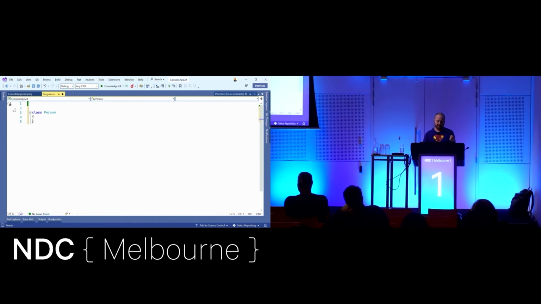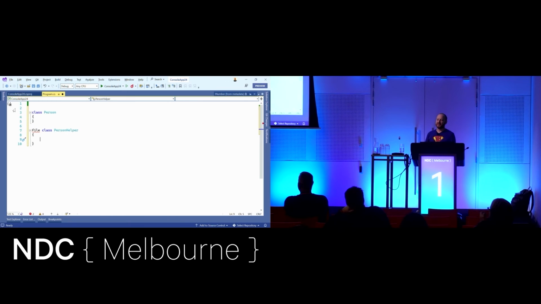But what if I want to help a class to deal with people, but I don't want it to be seen by anyone else? So I can do file class PersonHelper. That class is only visible in this file, literally this file, which is kind of cool.